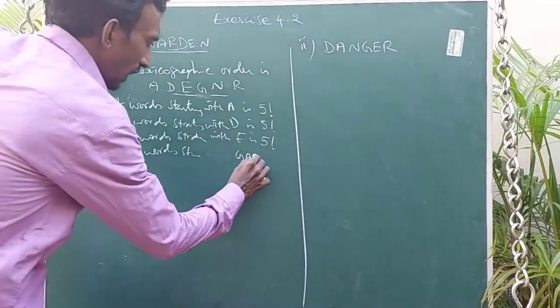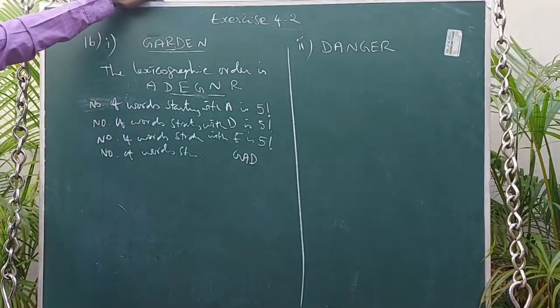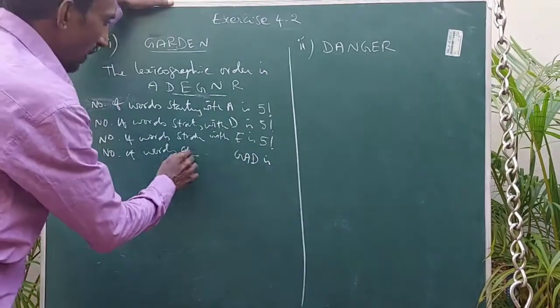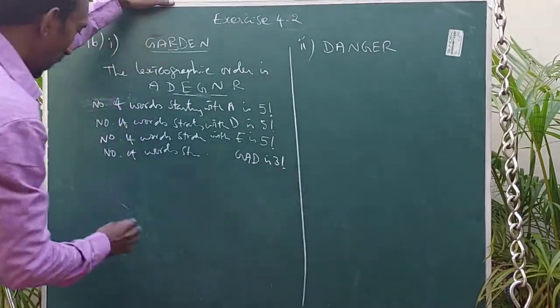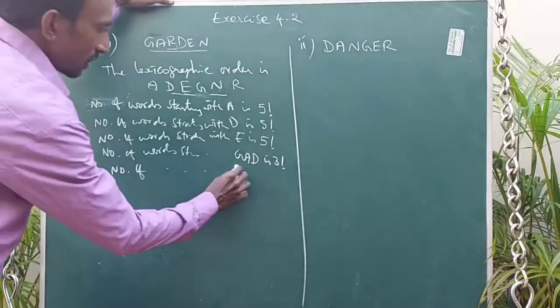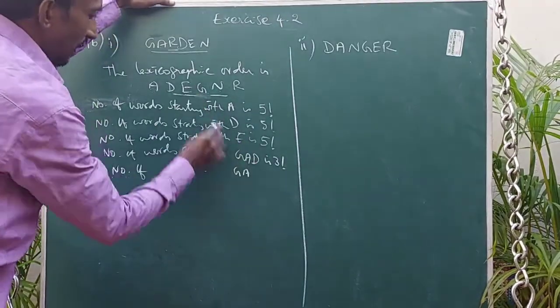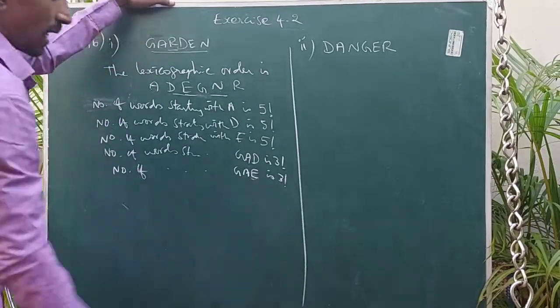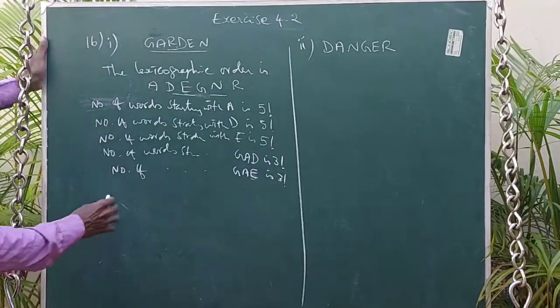Suppose we are putting D, then the remaining are 3 letters, so the number of words starting with G, A, D is 3 factorial. Similarly, the number of words starting with G, A, E: again remaining 3 letters, it can be done in 3 factorial ways.